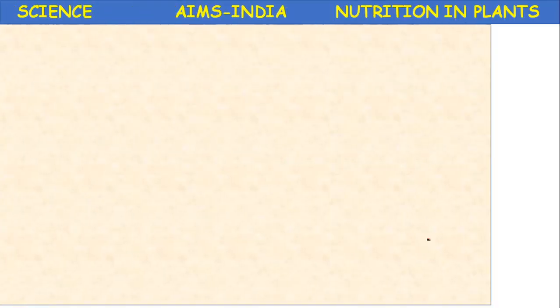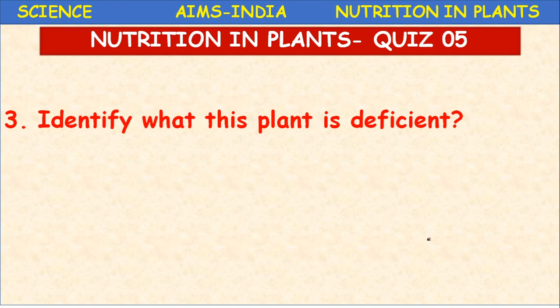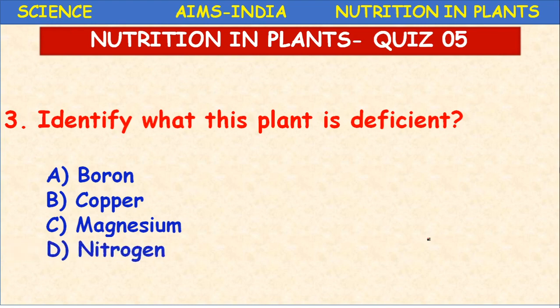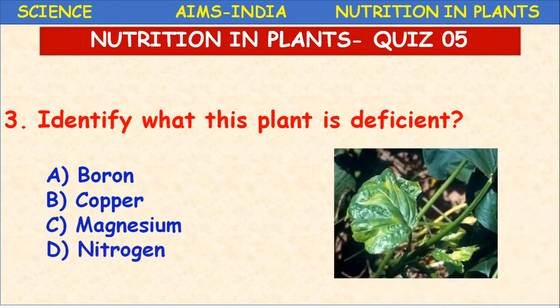Next, identify what this plant is deficient in. Boron, copper, magnesium, nitrogen. Here also there is yellow color and shriveling of the leaf. The leaf loses its natural structure, and the edges of the leaf are bent. These are the symptoms of copper deficiency in the soil.